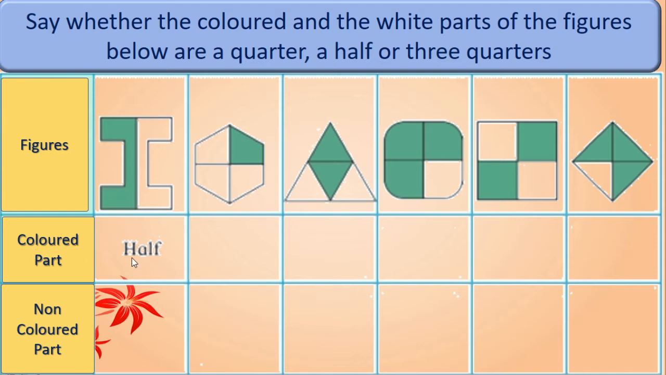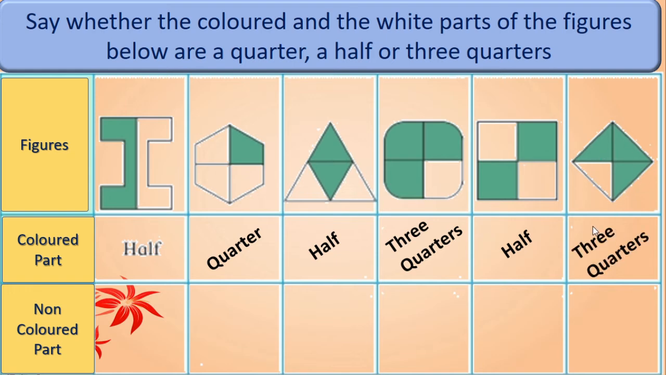This is given. This is half portion is colored. Okay? Now we will move to second one. Yes, dear children, here we can see 4 parts. One part is colored. Only we will observe the colored parts first. Okay? Come on, tell me. Yes, very good. This is a quarter part. This half. Nice. This 3 parts are colored. 3/4. 2 parts are colored means half. Here again 3/4. Isn't it? Very good. Now here non-colored part.